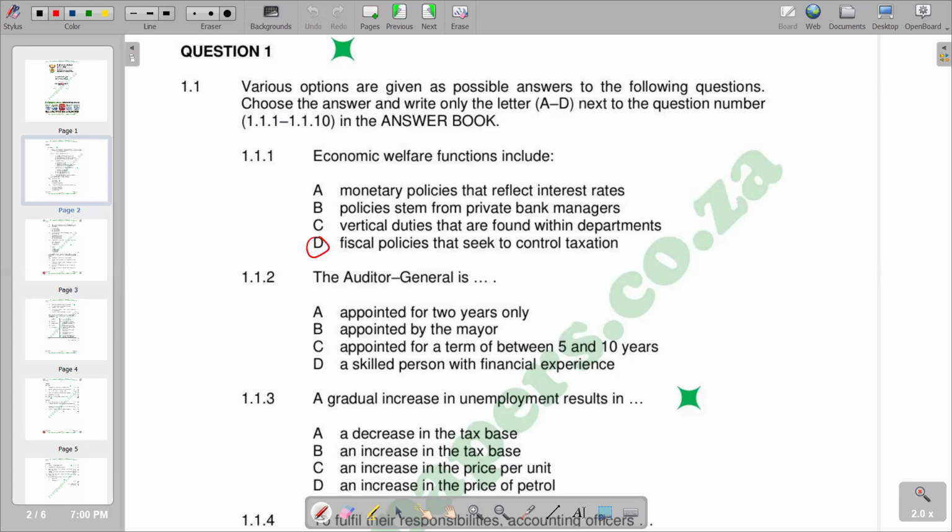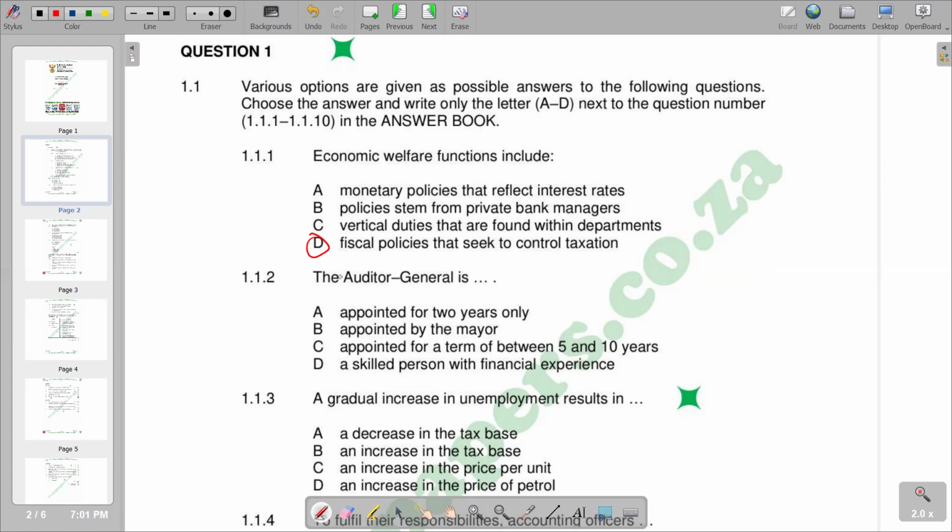So we have D. Remember, fiscal policy plays a crucial role in influencing economic welfare by impacting macroeconomic conditions like economic growth and also employment. It can be used to promote stability and reduce poverty. So that is our fiscal policy on the relationship that it has with economic welfare. So basically, we have D.